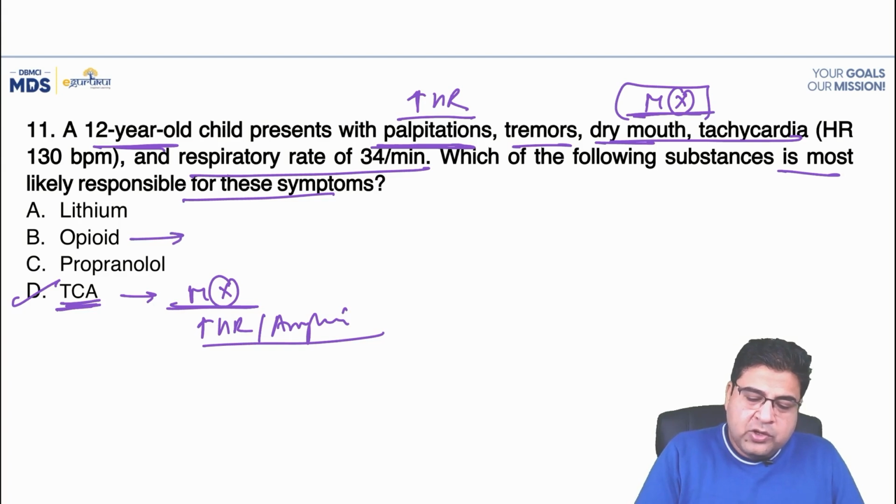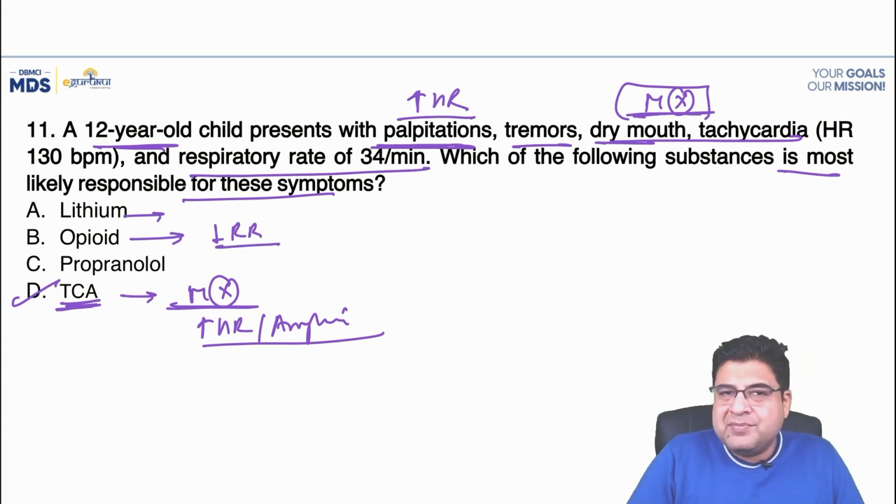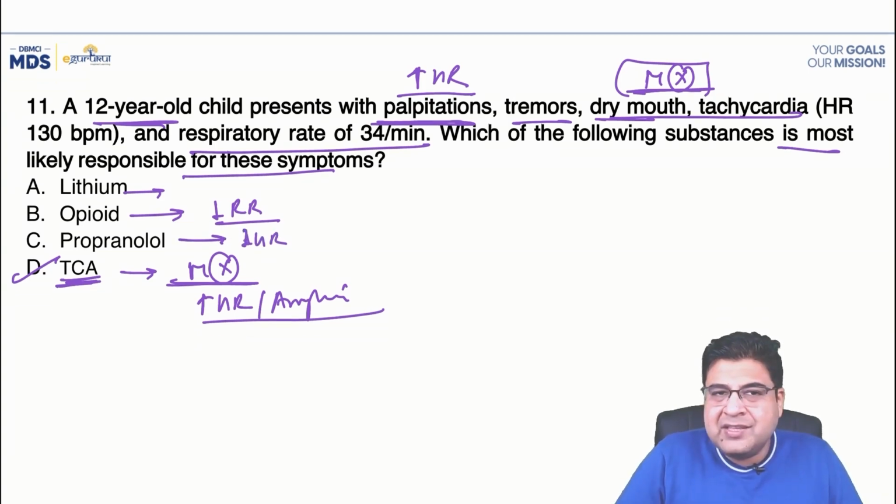In opioid toxicity, the respiration rate will be low. And in lithium toxicity, we don't have these kinds of symptoms, right? With propranolol, the heart rate will be low, not high. So here the best answer is TCA poisoning.